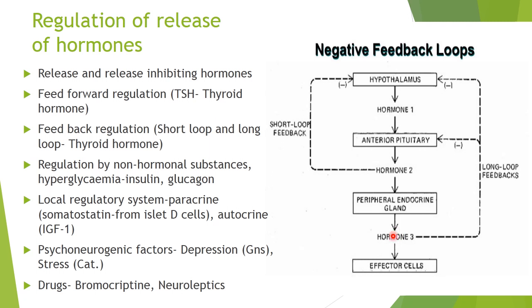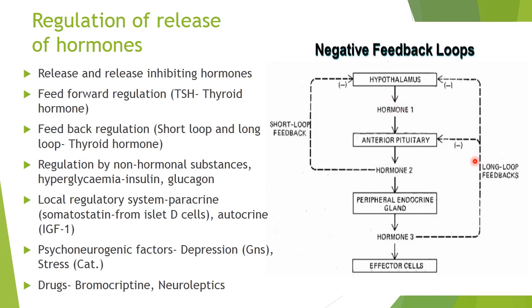So this is a feed forward regulation. There is something known as feedback regulation which controls the further release of the hormones, like the thyroid gland that releases thyroid hormone. This thyroid hormone will control the further release of thyroid hormone by having a negative feedback towards the anterior pituitary as well as hypothalamus, so that the thyrotropin and thyrotropin releasing hormones are not released further.